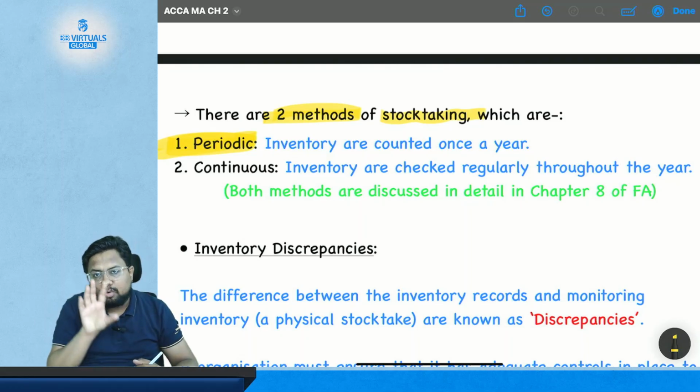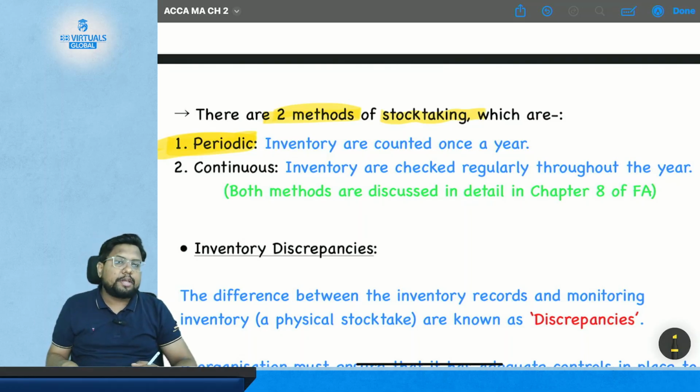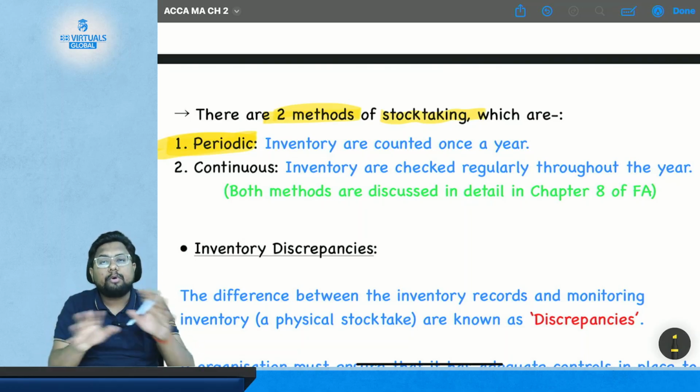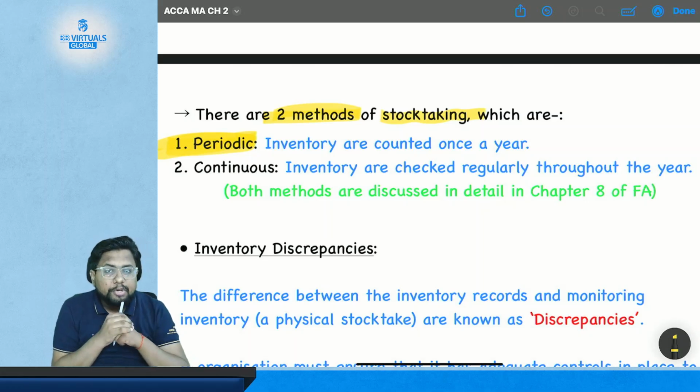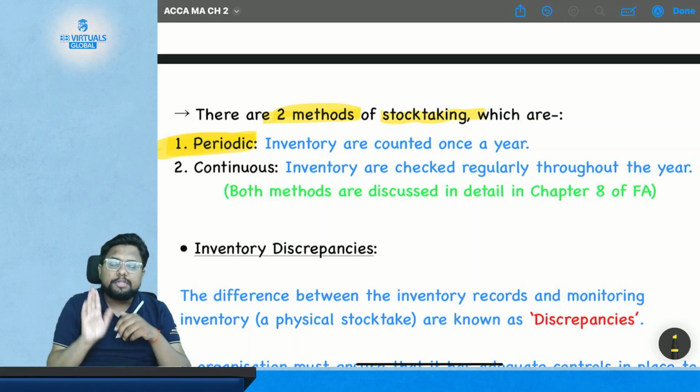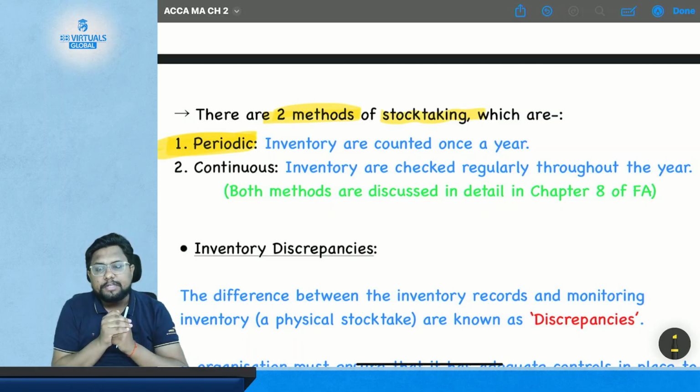So when we do periodic stock taking, we need to close off the operation so that the stock or the material will lie in the godown without movement, so that I can count it. Okay, so this is periodic stock taking. Then comes the second method of stock taking, which is continuous.